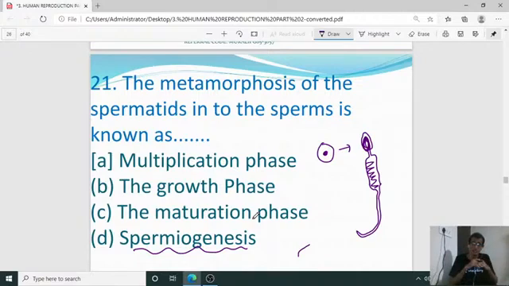What is spermiation? Release of the sperm is called spermiation. What is spermatogenesis? It is the complete formation, starting from the primary spermatocyte till the sperm. The total production steps of the sperm is called spermatogenesis. Spermiogenesis refers to conversion of spermatid into sperm. Spermiation refers to release of sperm. Three terminologies, make a note of it. So the right answer for the 21st is D.